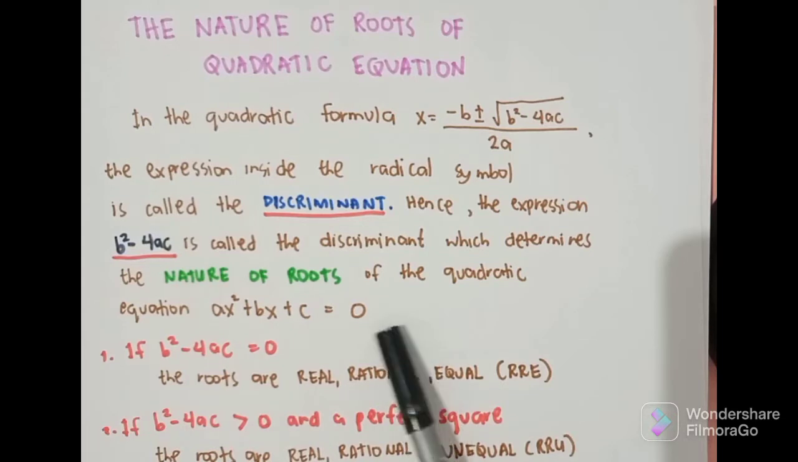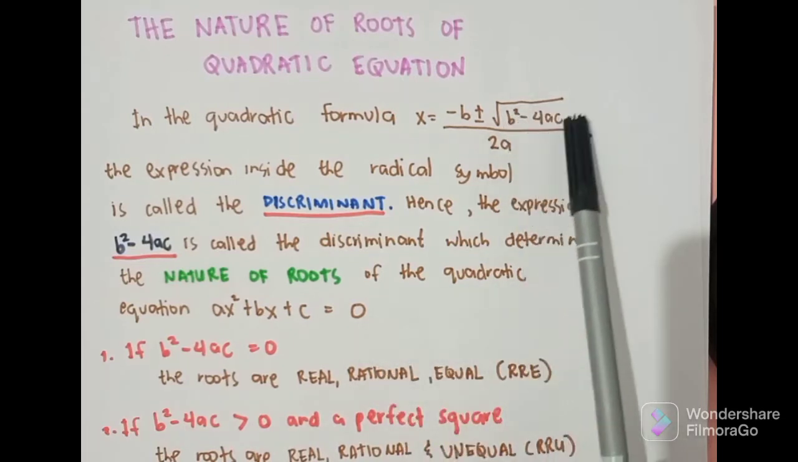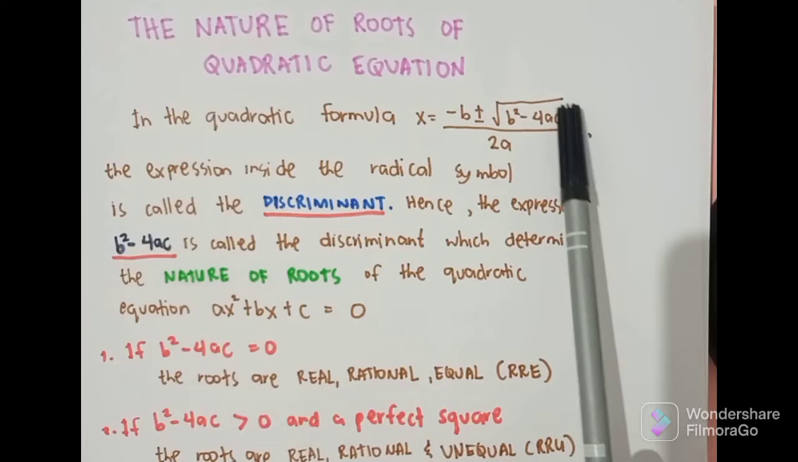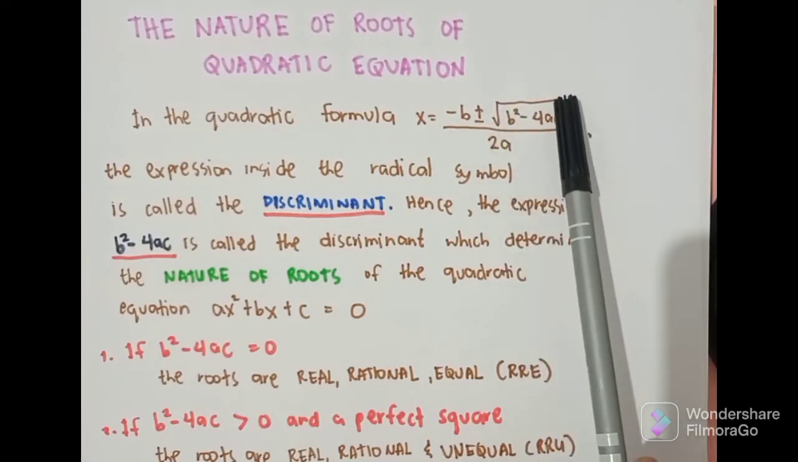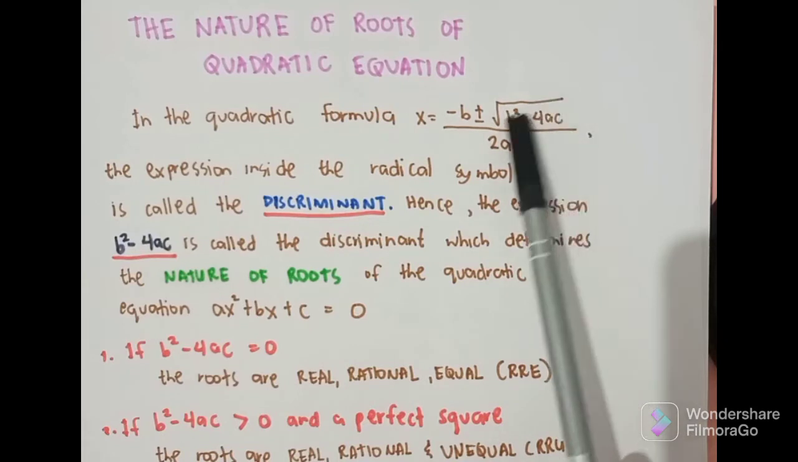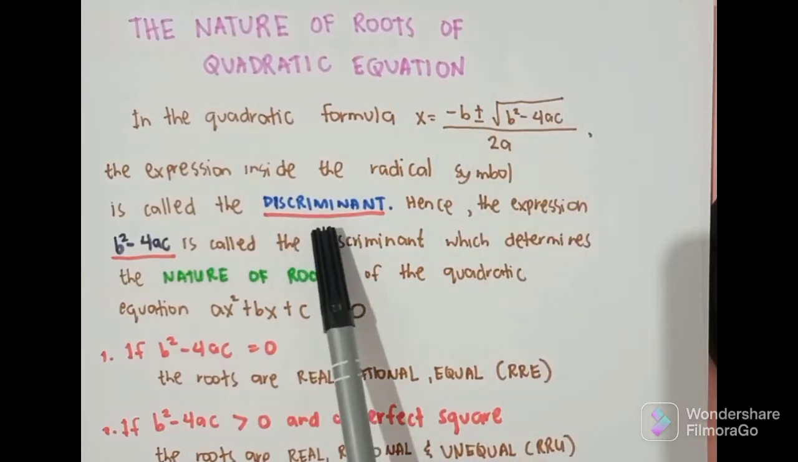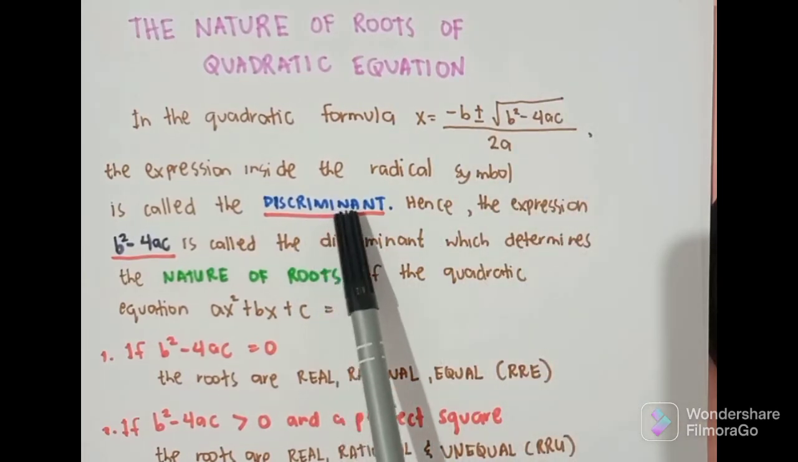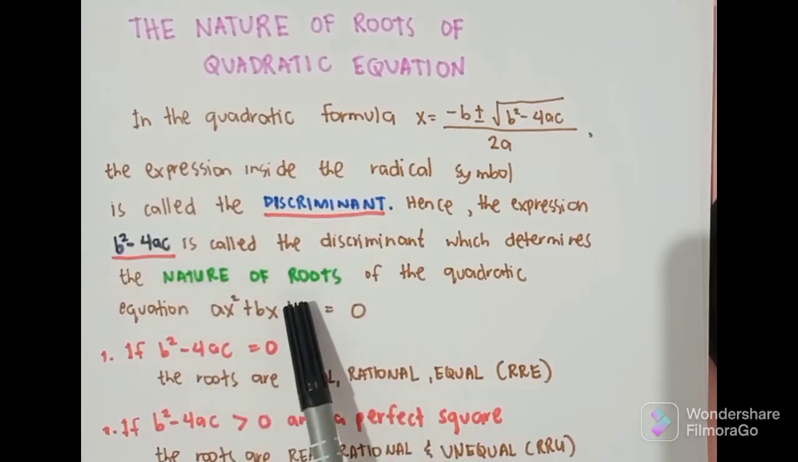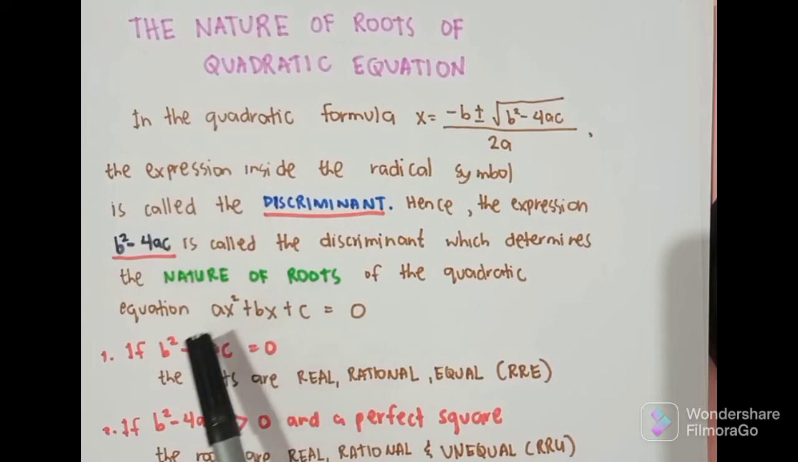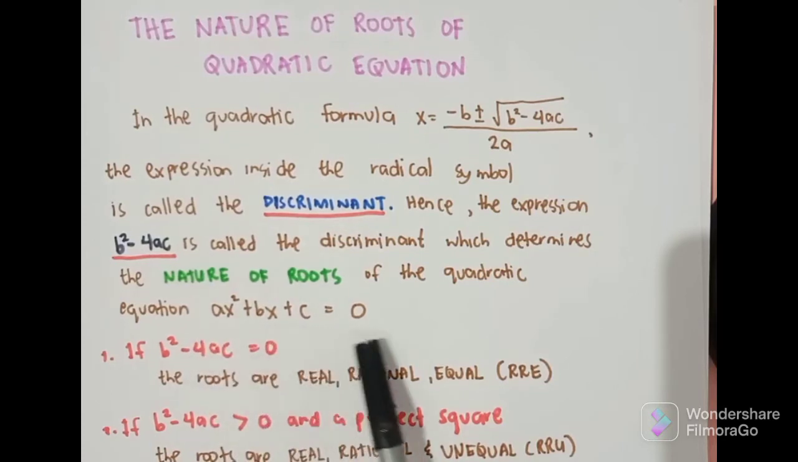Okay, so sinasabi lang dito na yung nandun daw sa loob ng radical symbol, yung expression daw na to ay tinatawag na discriminant. So, si b squared minus 4ac ay tinatawag daw na discriminant. At itong discriminant na to ang magsasabi kung ano yung nature ng roots ng isang quadratic equation na nasa form na ax squared plus bx plus c is equal to 0.